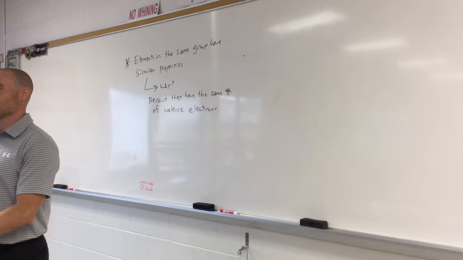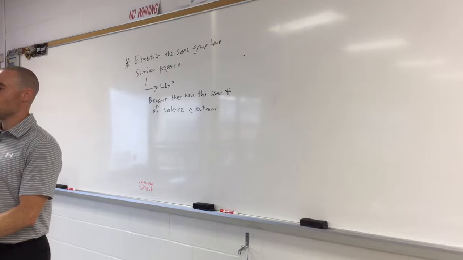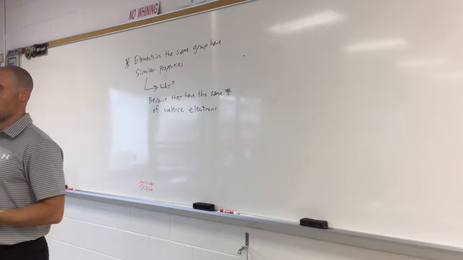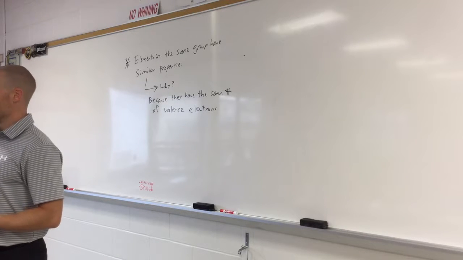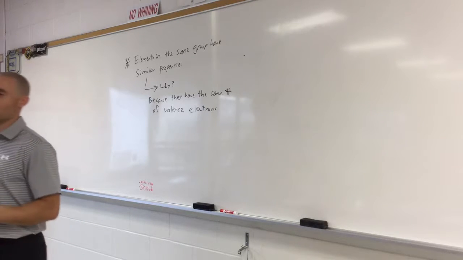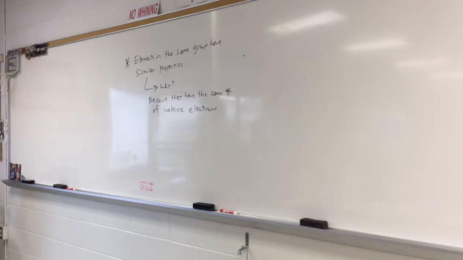Can anybody tell us right now, what are the three kinds of bonds we talked about last year? Covalent. Ionic. And hydrogen. Okay, hydrogen bonds. Good, good. All right, good job. And now there are other ones we'll learn about as well, but those are the main ones.